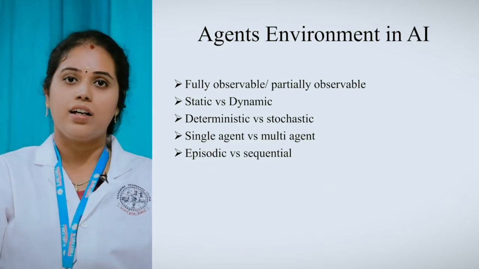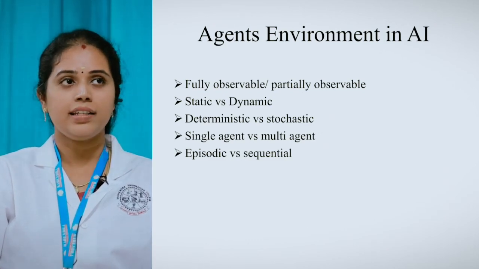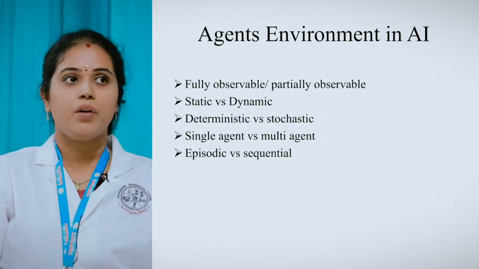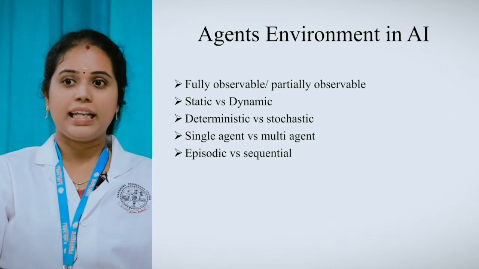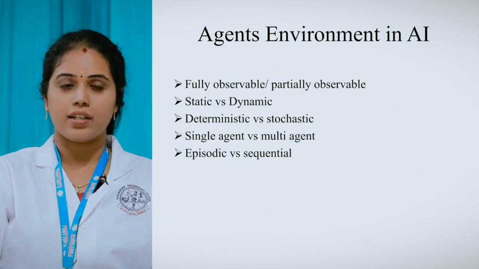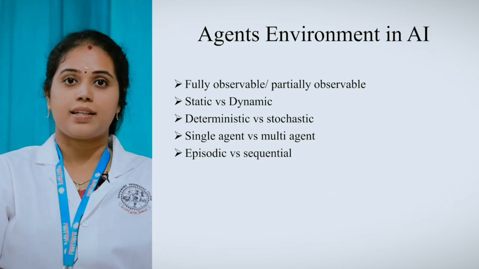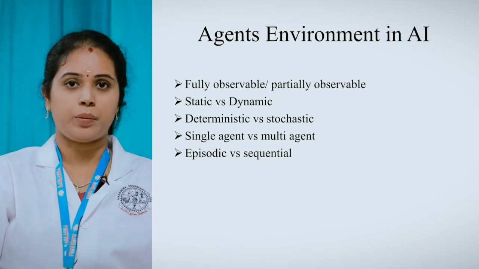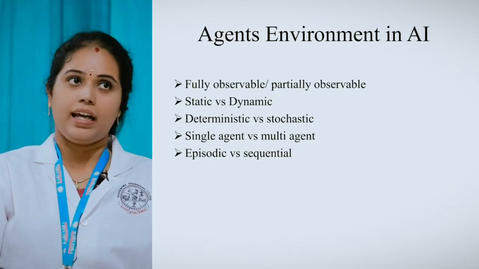It deliberates the agent. So this kind of environment is said to be a dynamic environment, else static. The next one is single agent versus multi-agent. We know single and multi, right? Single agent is nothing but in the environment, only one agent is present to sense the information. Multi-agent in the sense, more number of agents, more number of humans or else more number of machines are present in the environment to sense the information, that is said to be a multi-agent environment, right?